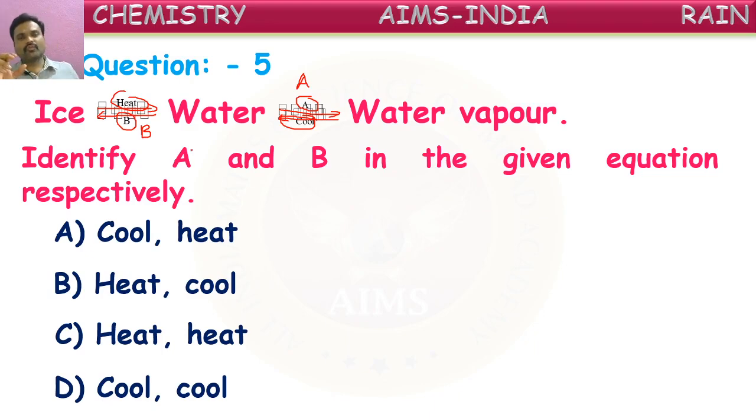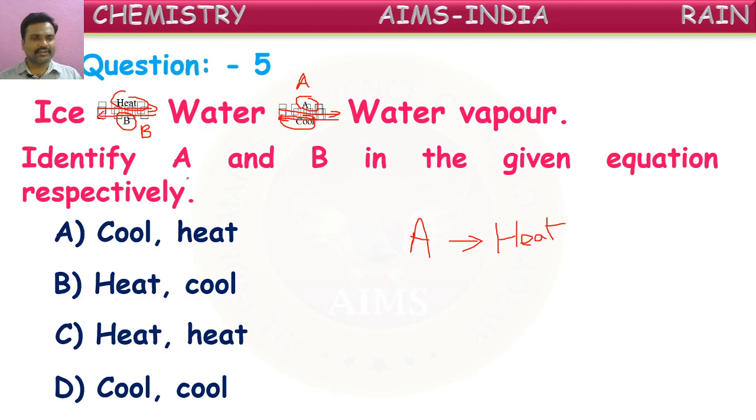To convert water into water vapor, what should we do, either heating or cooling? What might be A here? Conversion of water into water vapor will be done by? Yes, good. It is done by heating. When we heat water, it converts into water vapor. Very good. So what about B then?